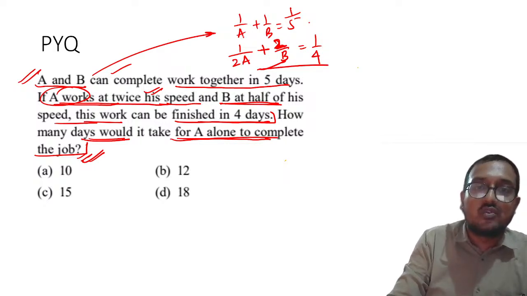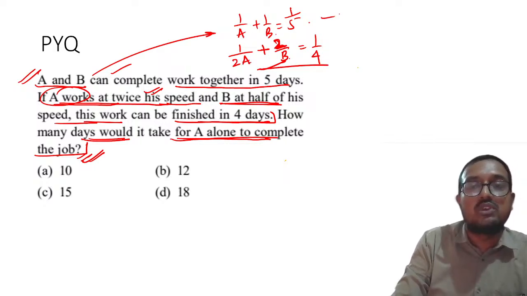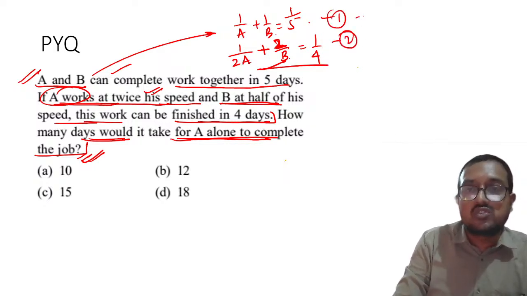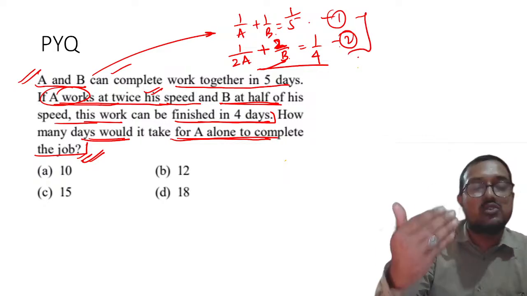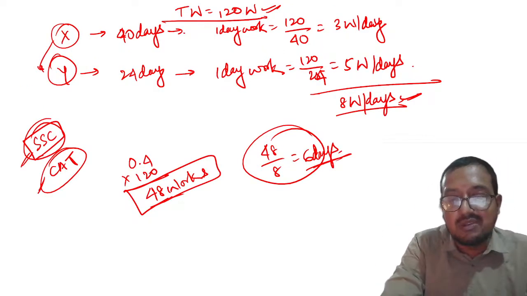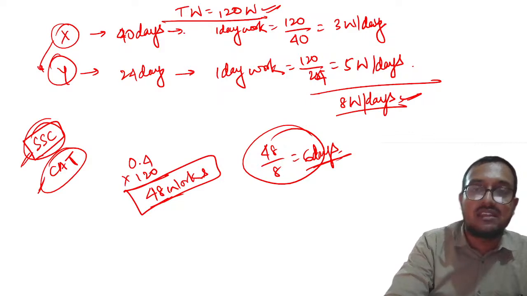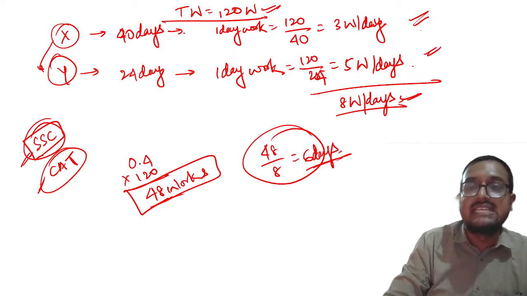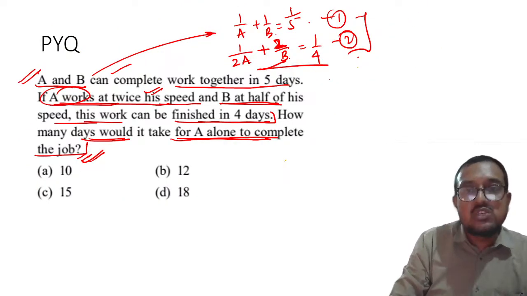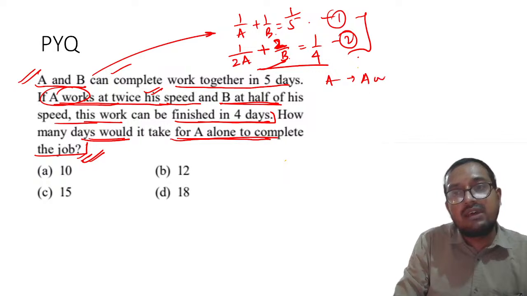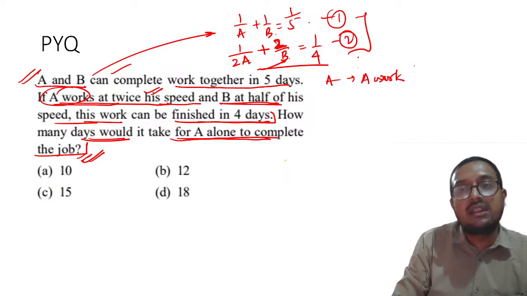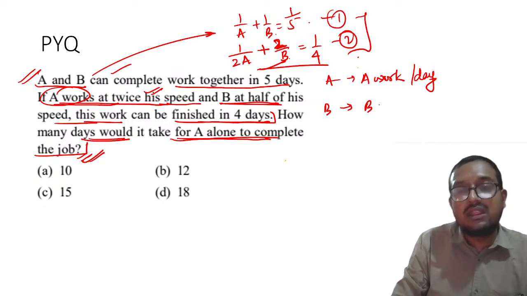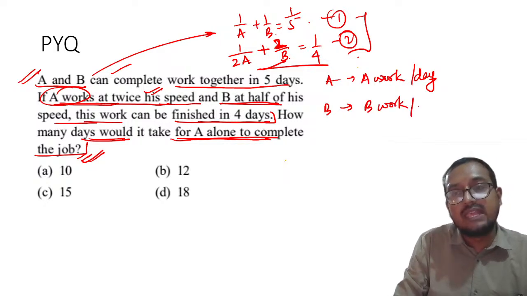Now you know that there are two variables, A and B, and two equations, first and second. You can solve these to get the answer. The other way to solve it is by using this method. I will showcase this method because I felt it is quite easy. So I will presume that A works some amount per day and B works some amount per day, usually.